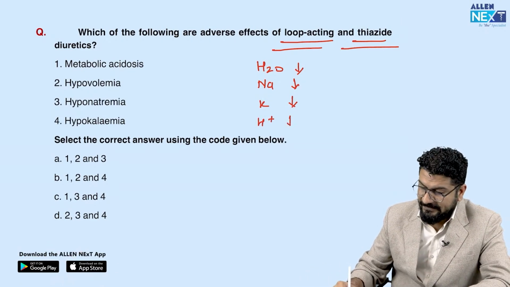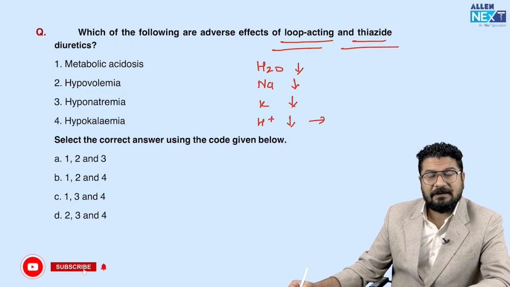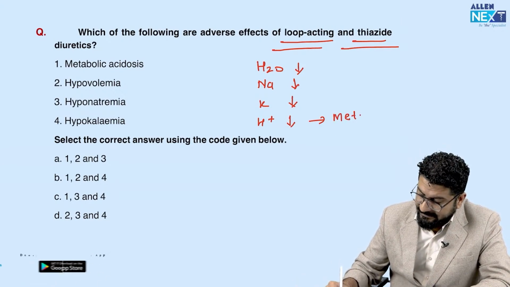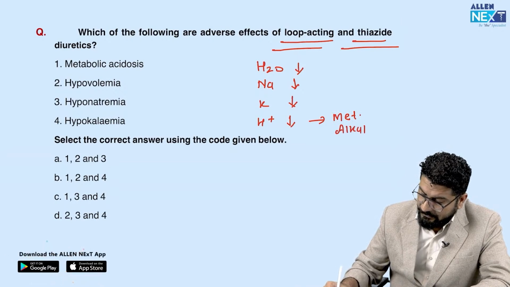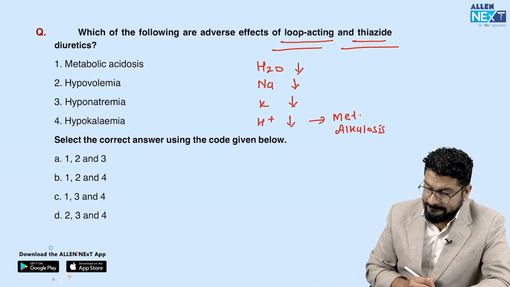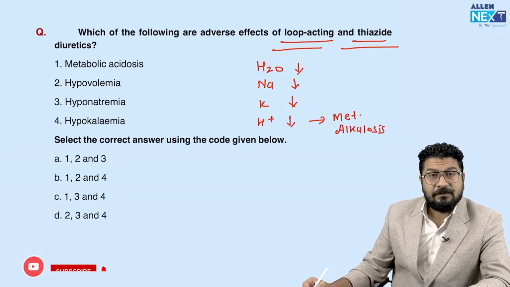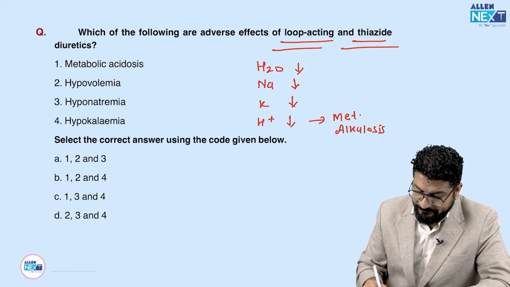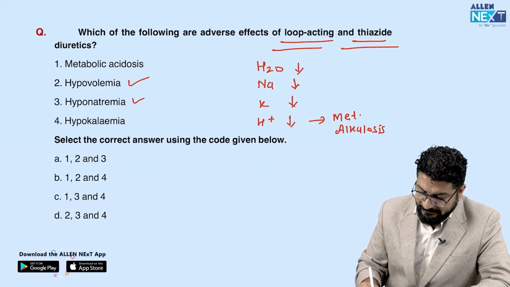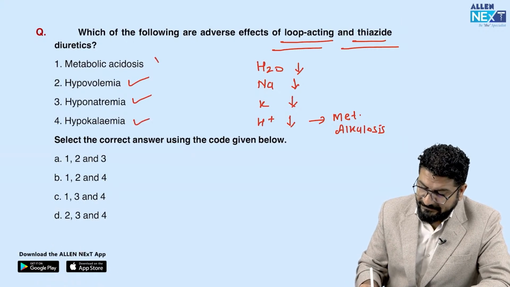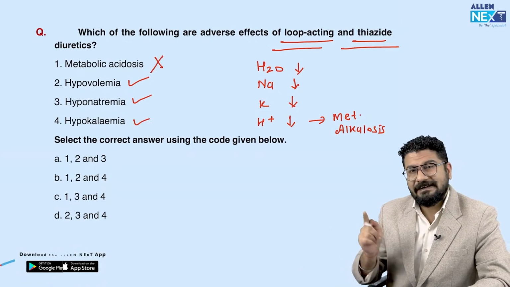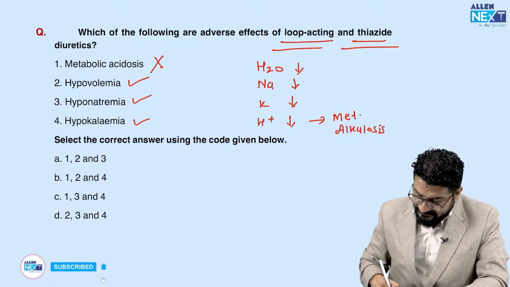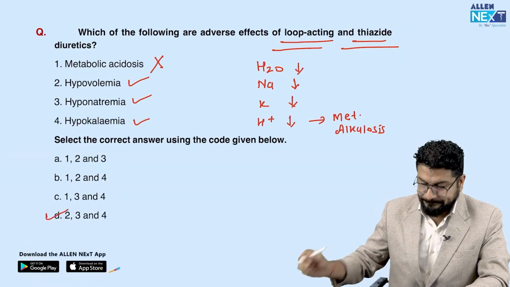When there is loss of H positive ion, what we call this is metabolic alkalosis. So this will result in metabolic alkalosis, not acidosis. The question they are asking is what effect you will see. Remember, hypovolemia you will see, hyponatremia you will see, hypokalemia you will see. Metabolic acidosis is something that you will not see. Instead of this, you will see metabolic alkalosis. So 2, 3, 4 are the correct answer.